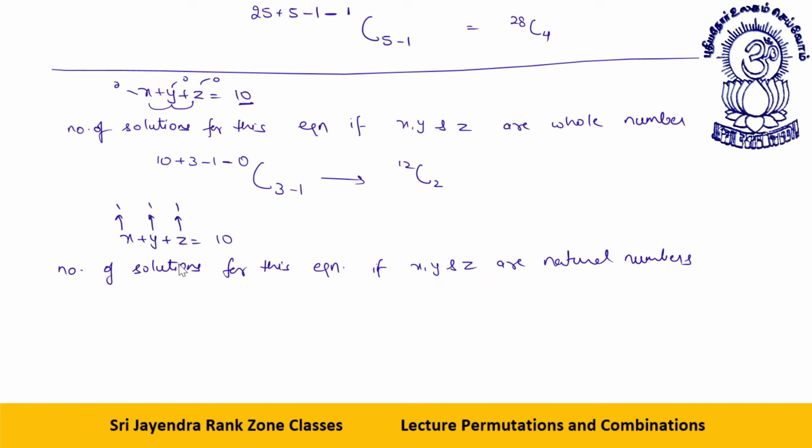Okay, so it will be 10 plus 3 minus 1 minus 3, because each one must get at least one, C 3 minus 1. The 3 and 3 cancel, this will be 9 C2. I am sure so far this concept must be clear to all of you. Okay, dear students.